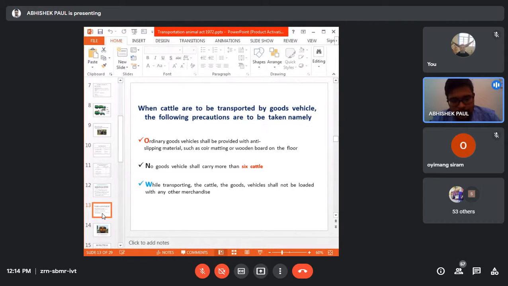Okay. Then one other thing you need to remember is that while transporting the cattle, the goods vehicle shall not be loaded with any other merchandise. If you are carrying animals in one truck, that truck should be carrying only the animals. They should not be mixed with other merchandise, other goods. In that case, what will happen? Chances of getting injury will increase. So please remember this.